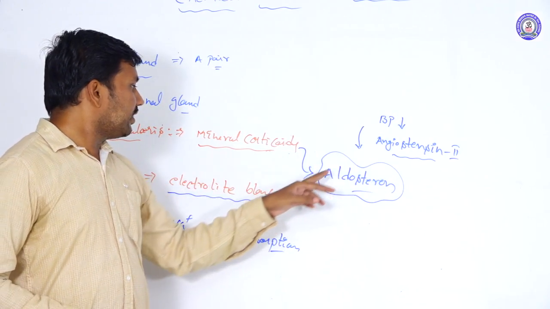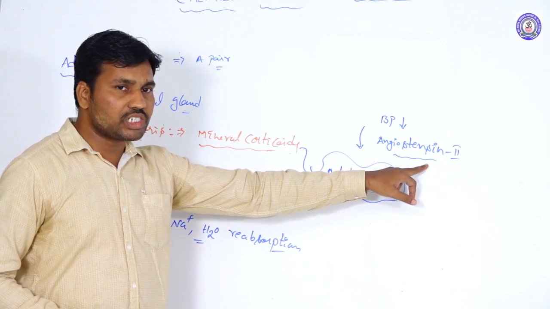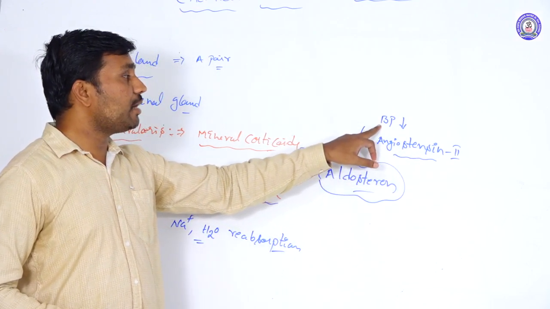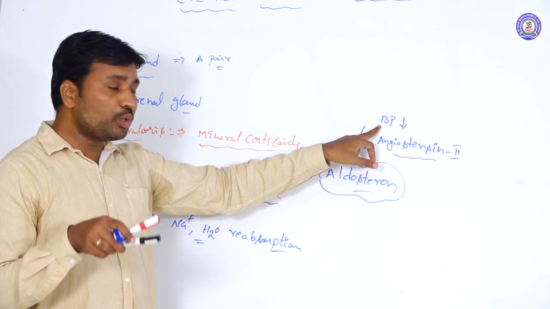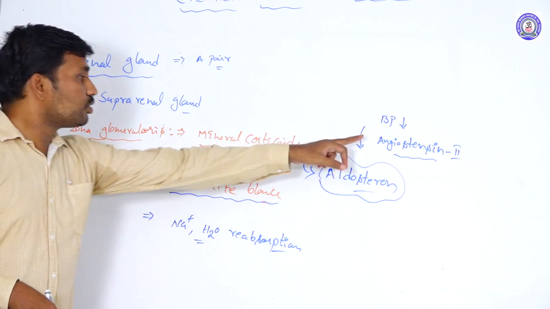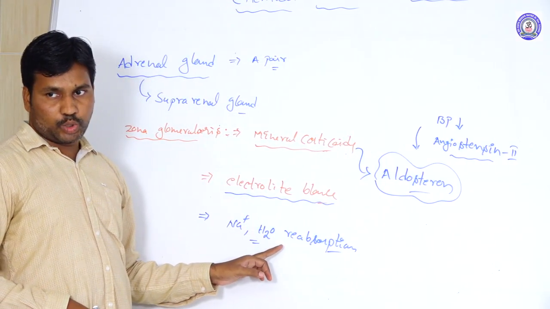There aldosterone is influenced by angiotensin 2. When blood pressure is decreasing, sodium and water molecules are reabsorbed.